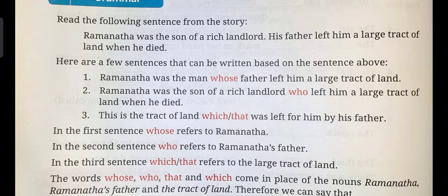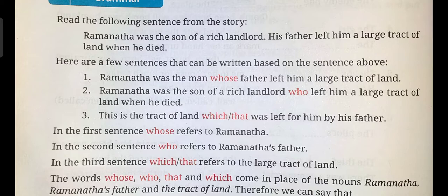We can write: Ramnatha was a man whose father left him a large tract of land. Ramnatha was the son of a rich landlord who left him a large tract of land when he died. Or: this is the tract of land which, or that, was left for him by his father.